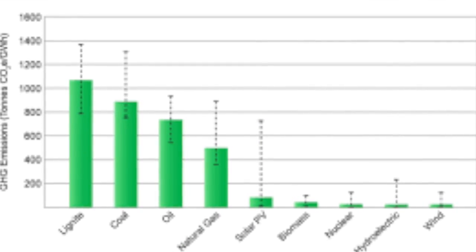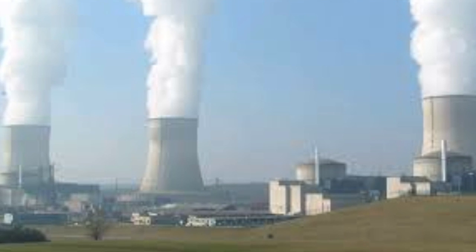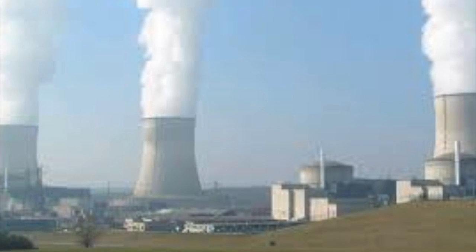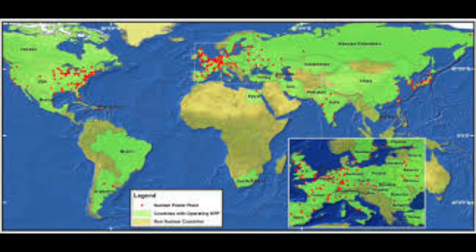Greenhouse gases have reduced due to the new popularity of nuclear power. Nuclear energy does not release any gases except for water vapor, making it very clean. 440 nuclear reactors are found around the world, and there are 65 new plants being constructed.